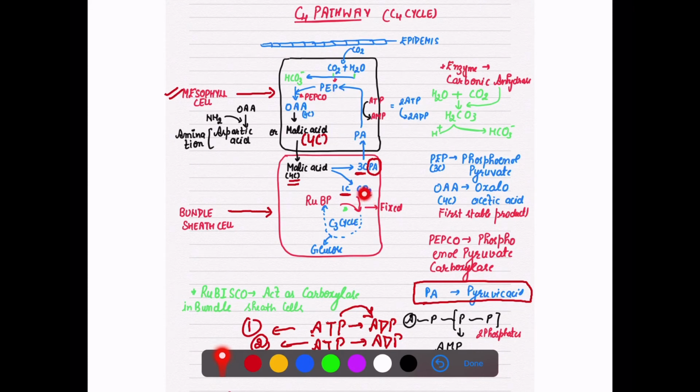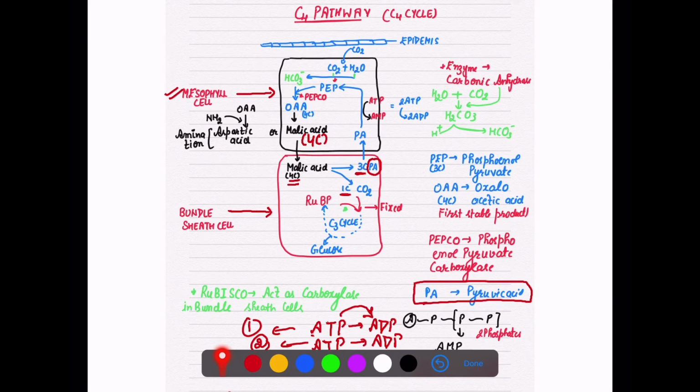But what happened to this carbon dioxide? This carbon dioxide is fixed through the C3 cycle. With the help of an enzyme, and you know that the first compound, the 5 carbon compound which is utilized here to fix this carbon dioxide, is RuBP, and which enzyme is used here? Rubisco.